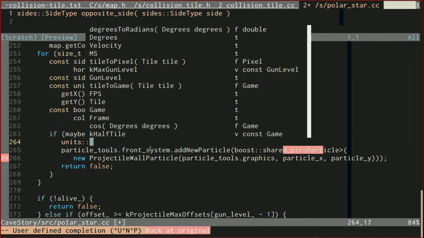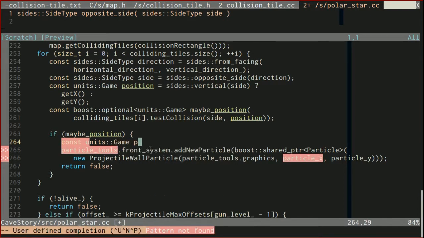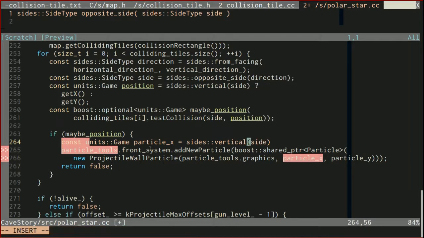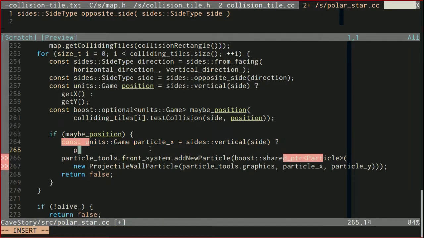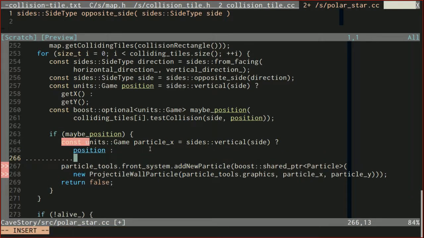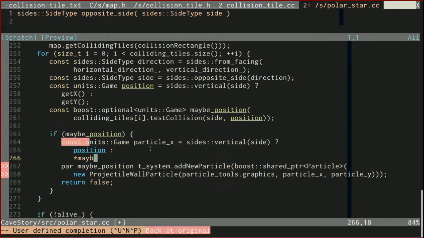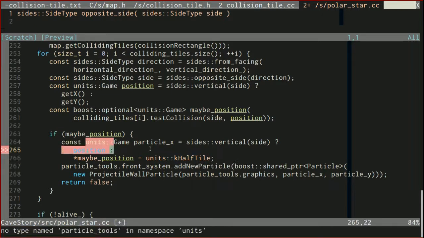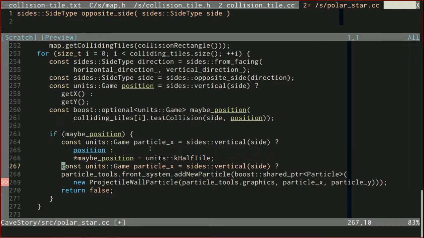So const units of game particle x, and that's going to be equal to one of two things. We need to figure out if we're going vertical. If we're going vertically, our particle x is figured out for us by position. Otherwise, we need to use maybe position, but we can't just use maybe position. We need to subtract off an offset because that's what we were doing before. We had a minus units half tile, so that it would show up centered on the edge of the tile. So particle x is figured out. That's easy.